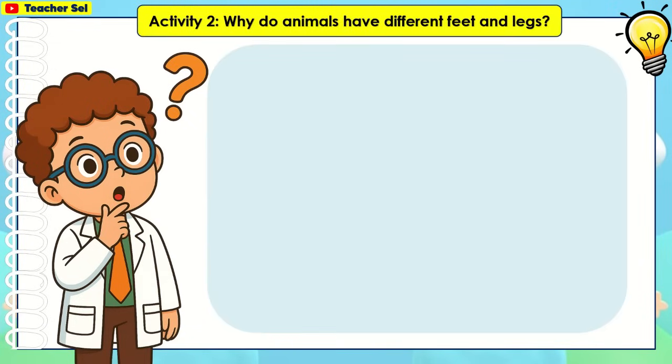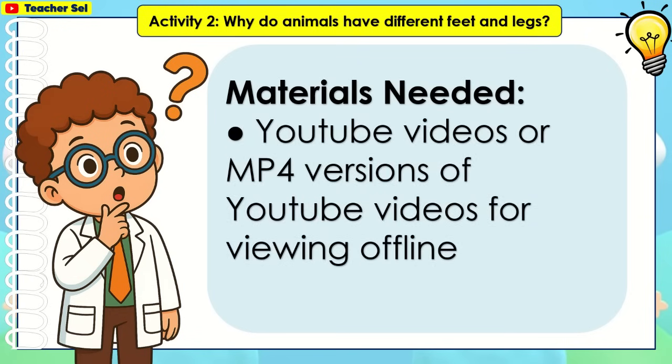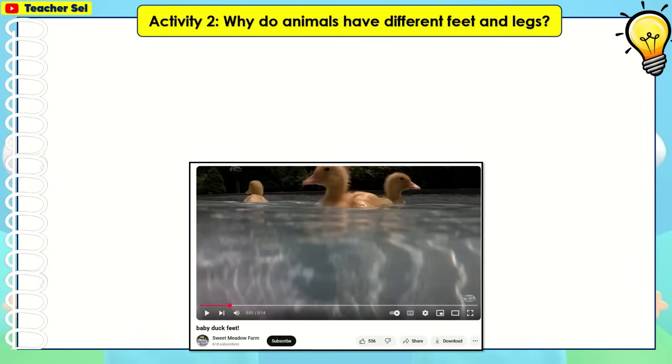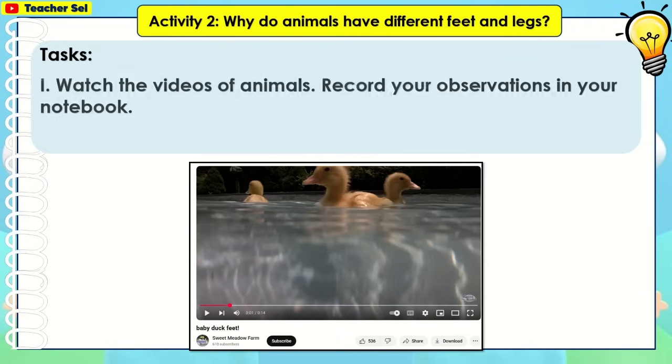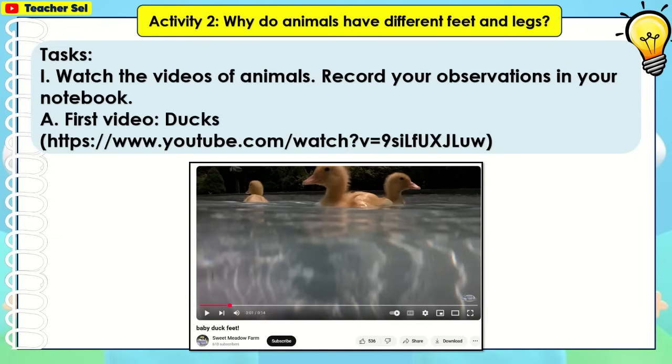Let's have activity 2. Why do animals have different feet and legs? Materials needed: YouTube videos or MP4 versions of YouTube videos for viewing offline. The duration of the activity is good for 25 minutes. Watch the videos of animals. Record your observations in your notebook. Here is the YouTube link for the first video.